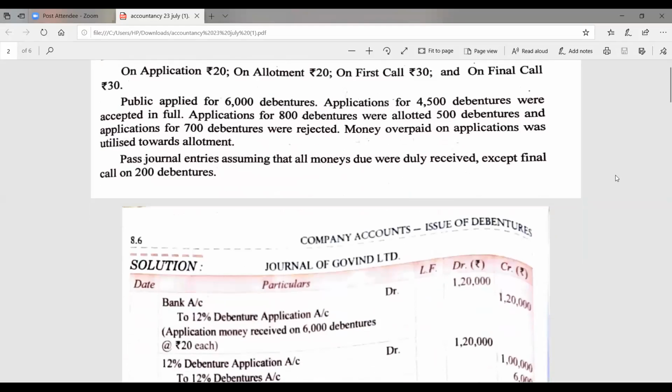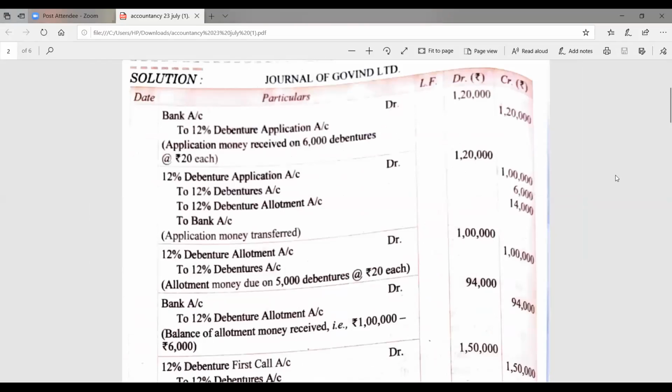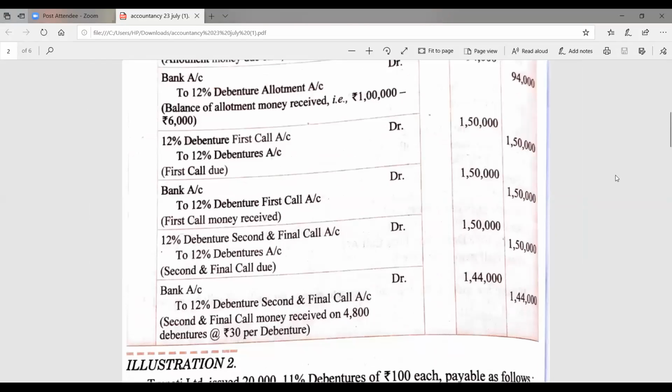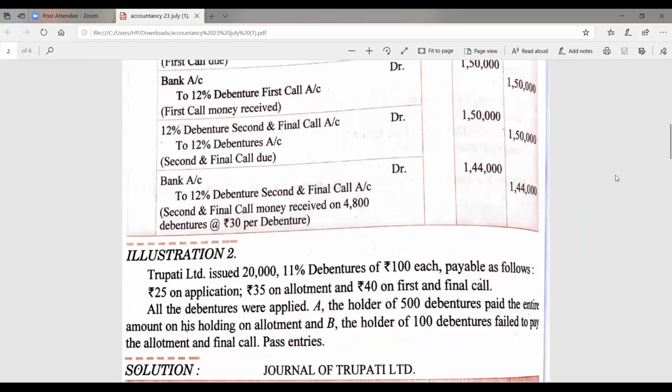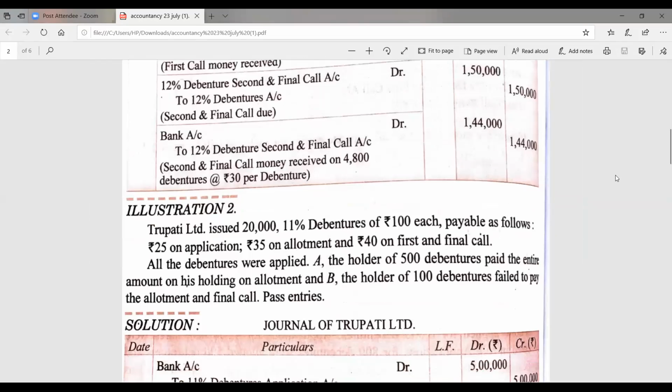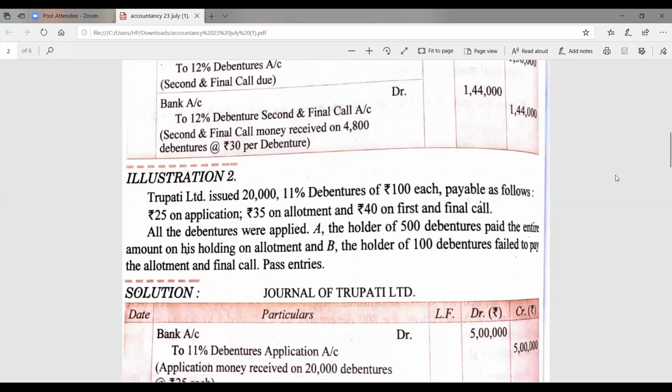When we did illustration number 2, we came to know there are two holders. One is A, another is B. There's a holder A who paid the entire amount on allotment, along with the entire amount of calls. It means calls in advance are there. But there is another shareholder who has not paid the amount of call and final call. It means calls in arrear is also there.